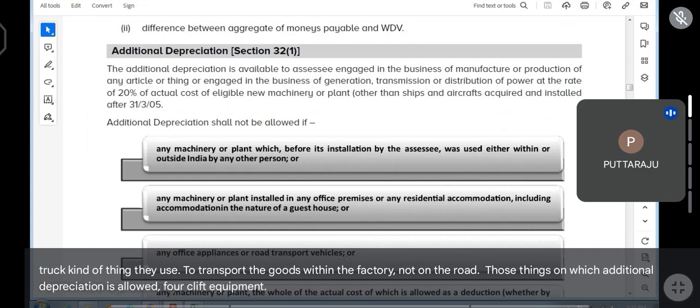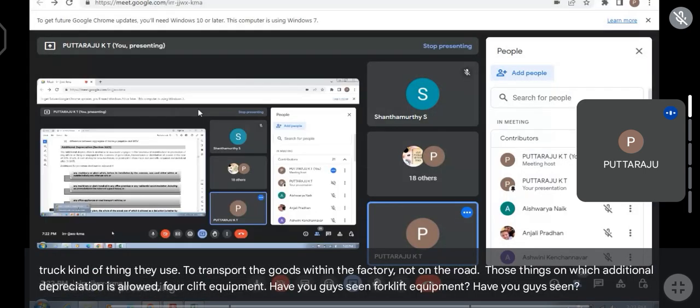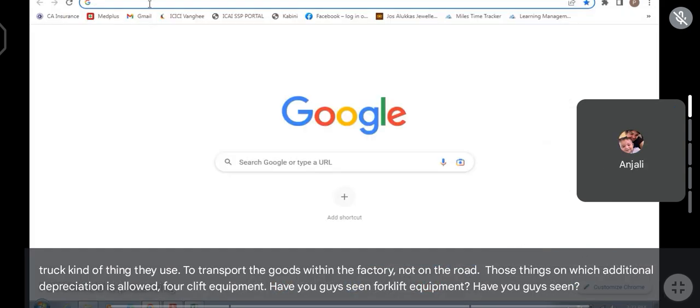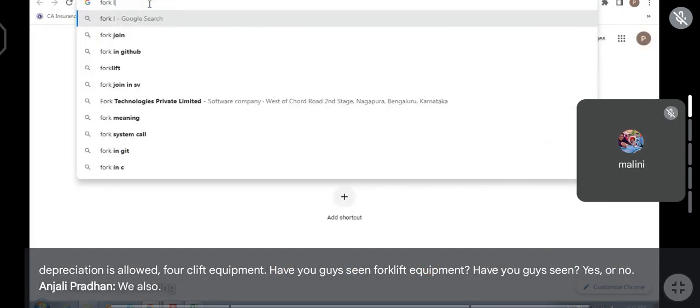Have you guys seen forklift equipment? Yes or no? No, sir. Yes, sir.